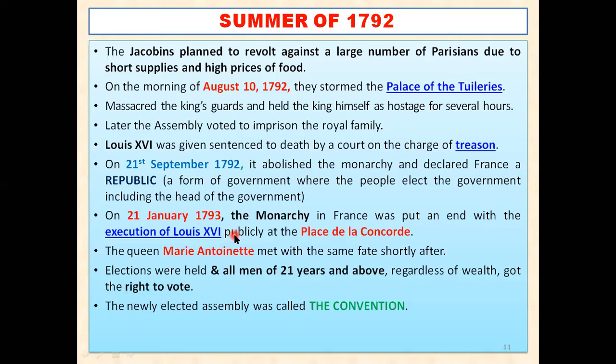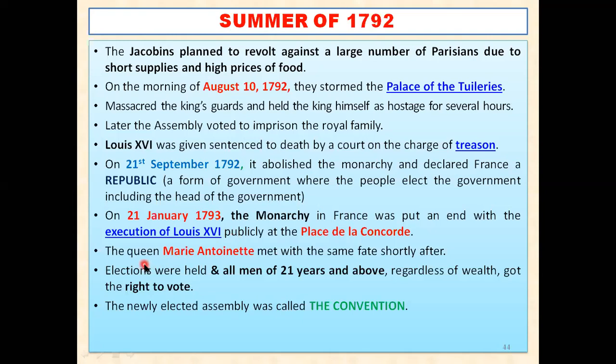But even then, I will share the link of that clip in the description box so that if you dare, you can see that execution. Let us move ahead. So on 21st January 1793, Louis XVI was executed, and that marked the end of the monarchy in France with his execution.